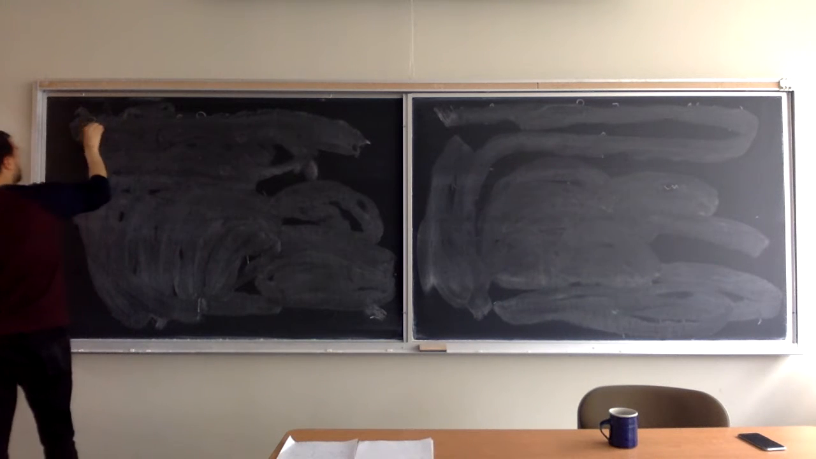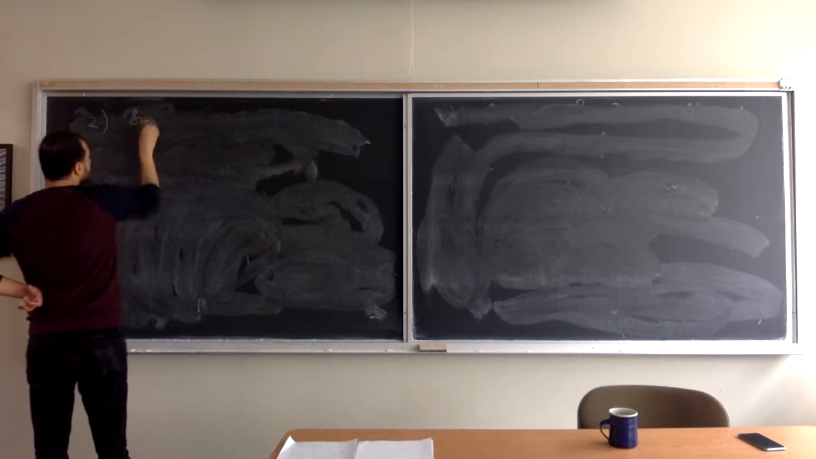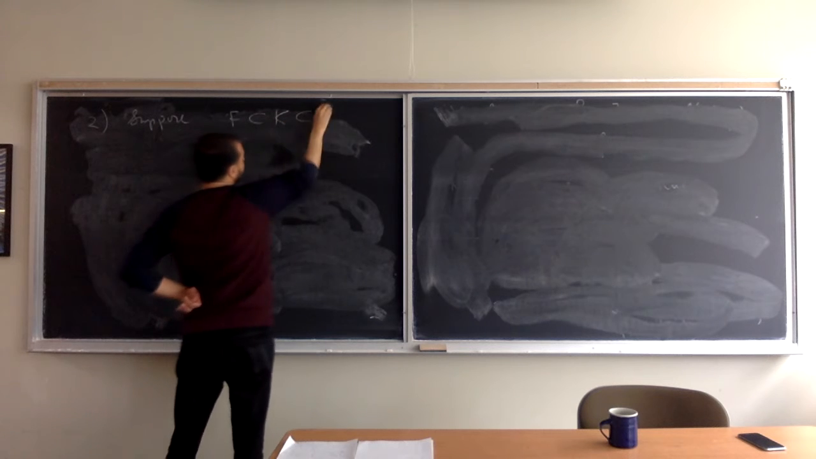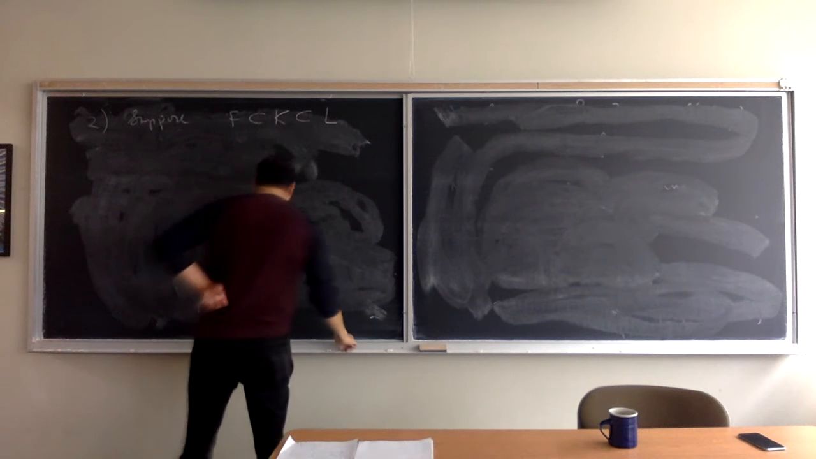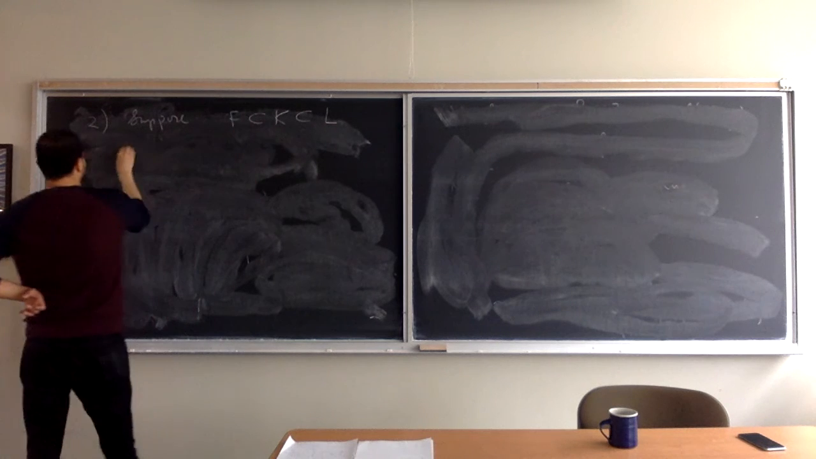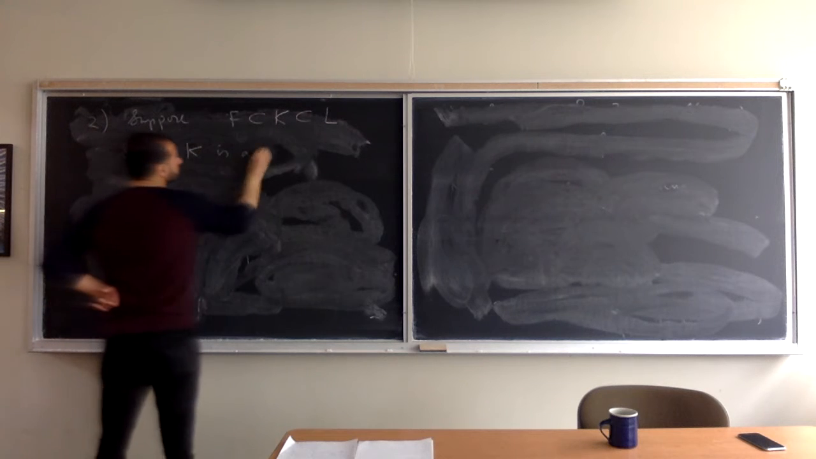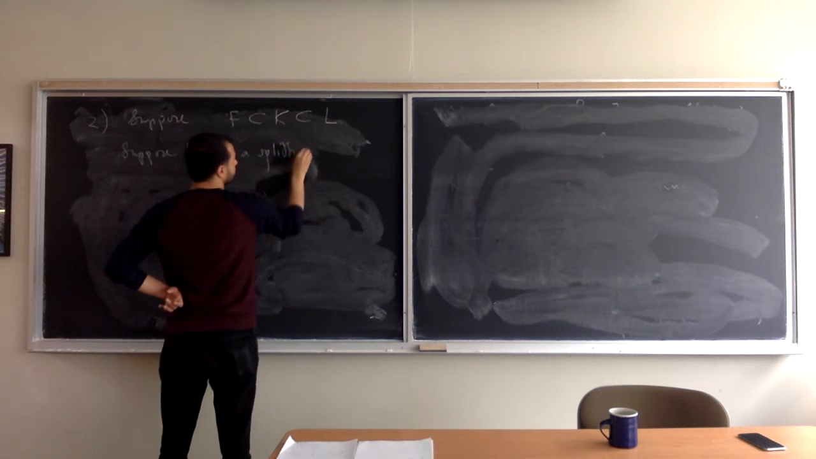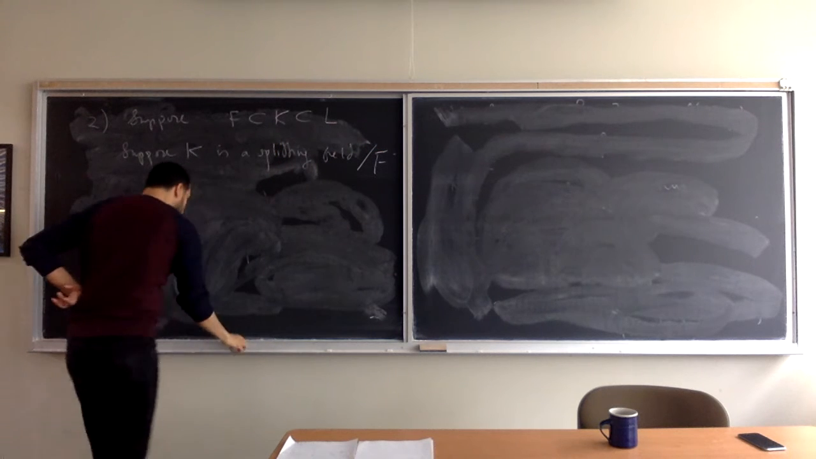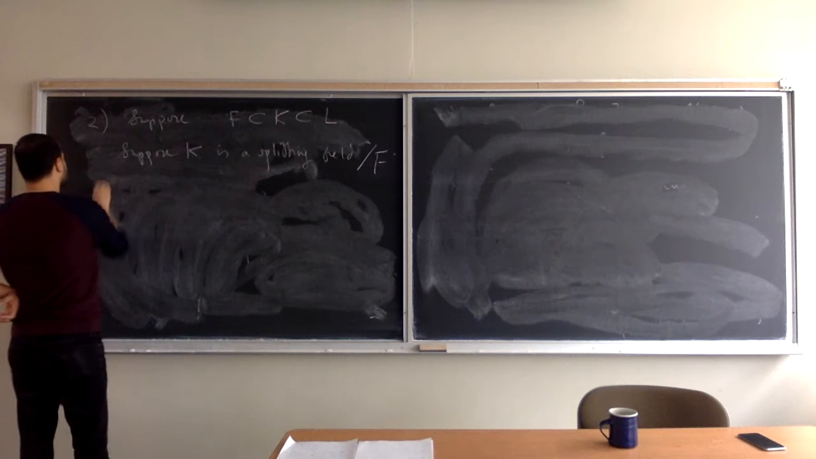This is the second thing now. Suppose you have F contained in K contained in L. Now, suppose K is a splitting field over F. Okay? Now, what we discussed earlier was that, so recall,